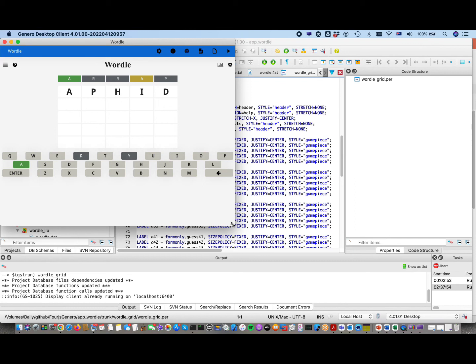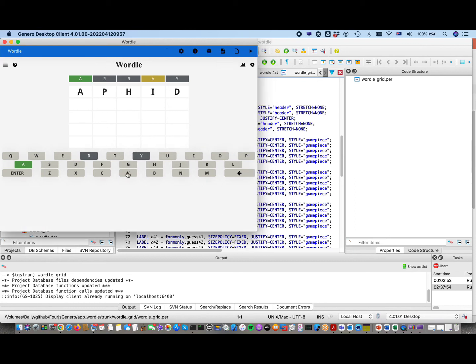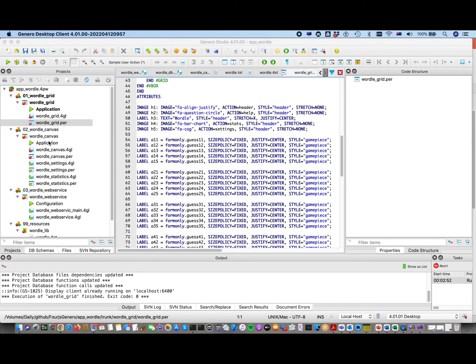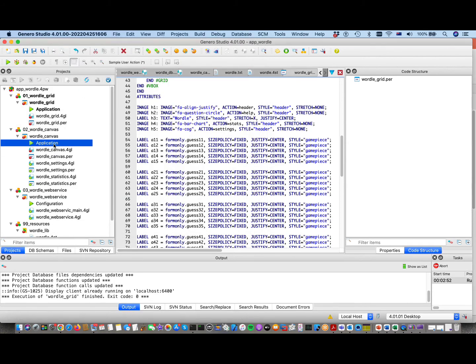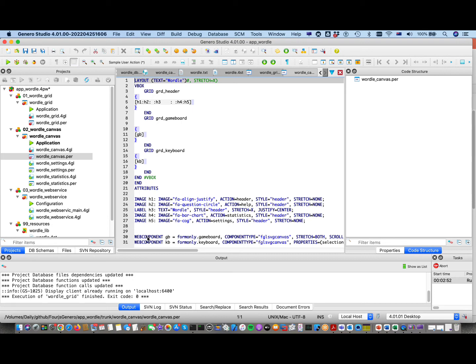They're not equal size rows and columns, but they are still arranged in rows and columns. And because these overlap across multiple columns, I couldn't quite get the rendering I wanted. So that's when I investigated using what we call FGL SVG Canvas, which is an example of a web component which we supply with the product.